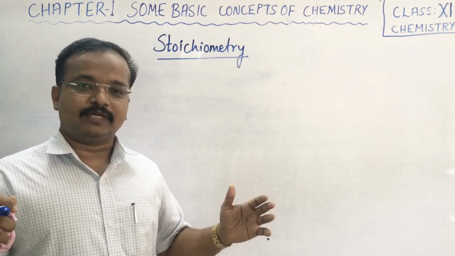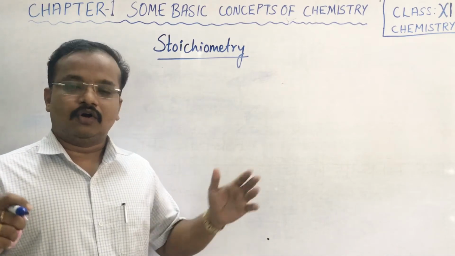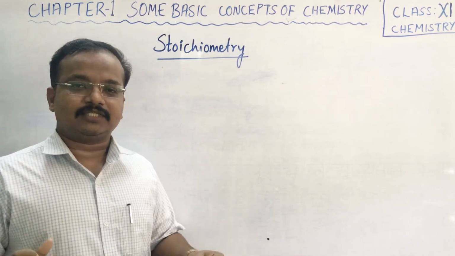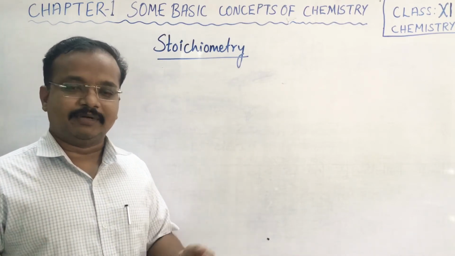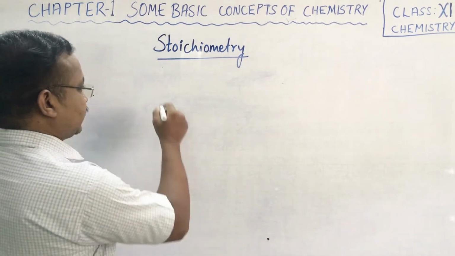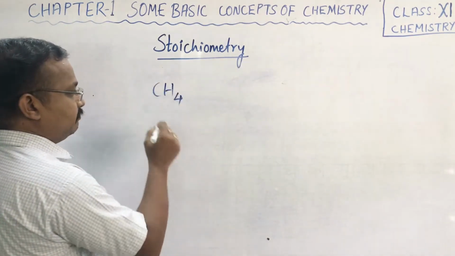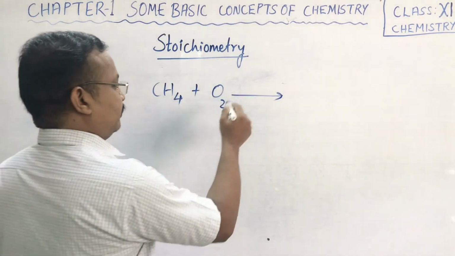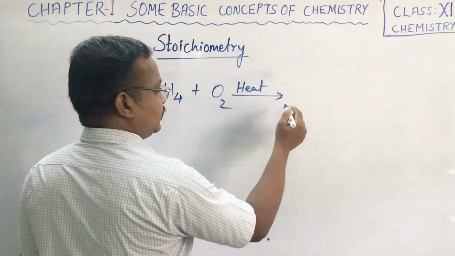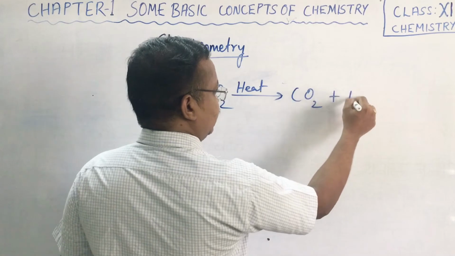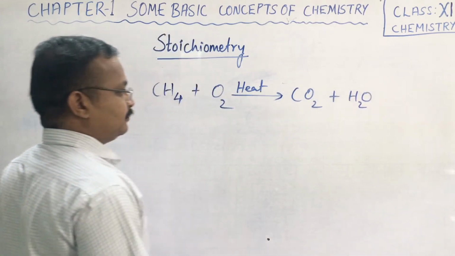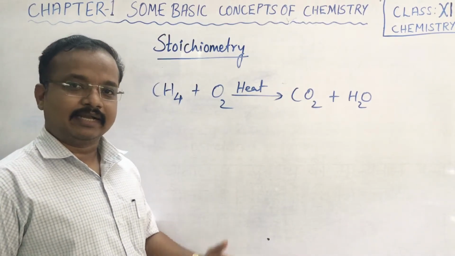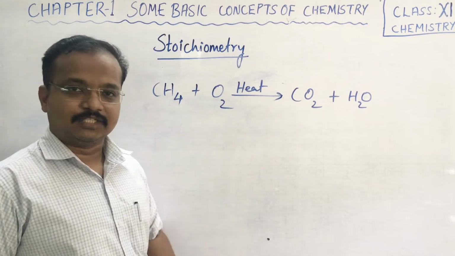According to the law of chemical combinations, the first law we study is the law of conservation of mass, isn't it? In that we have studied that during chemical reactions, mass can neither be created nor destroyed. Let us take an example of a combustion reaction. Combustion of methane gas, that is, on burning in air or oxygen, produces carbon dioxide and water. Now this reaction, when we look at it, is an incomplete or unbalanced reaction.